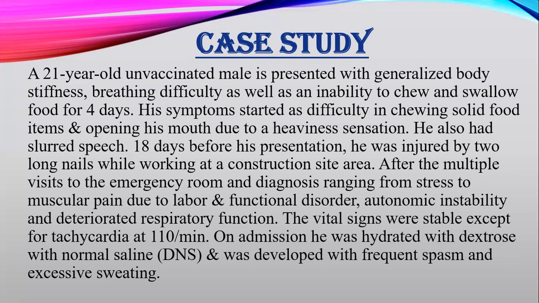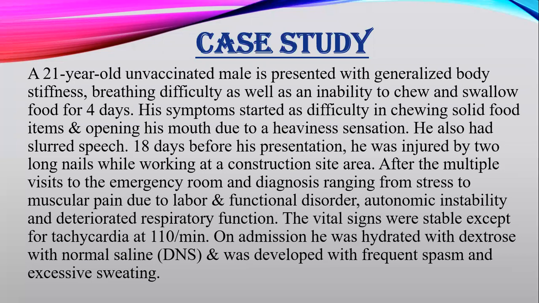After multiple visits to the hospital, the diagnosis was stress and muscular pain due to labor and functional disorder. Vital signs are normal except for tachycardia, which is not normal at 110 per minute. On admission, he was hydrated with dextrose normal saline and developed frequent spasms and excessive sweating.